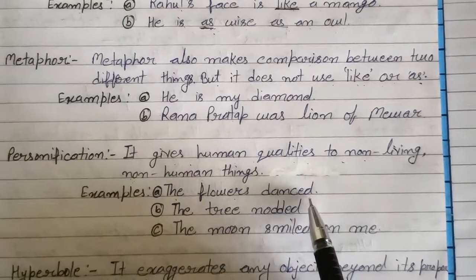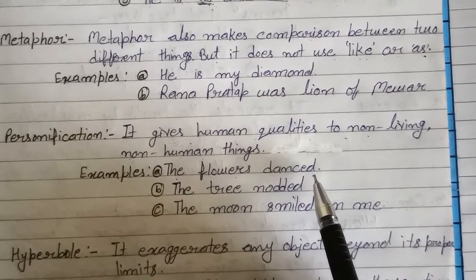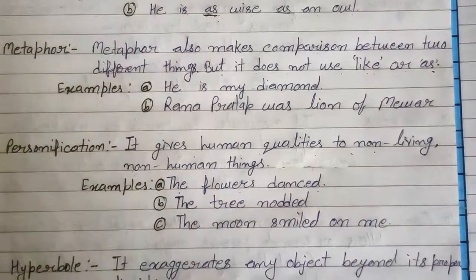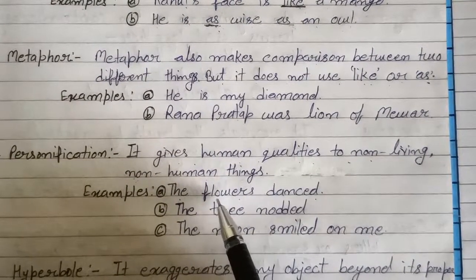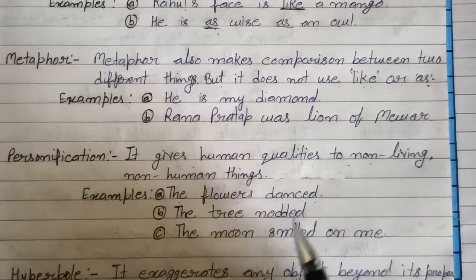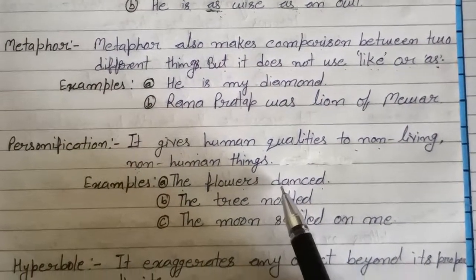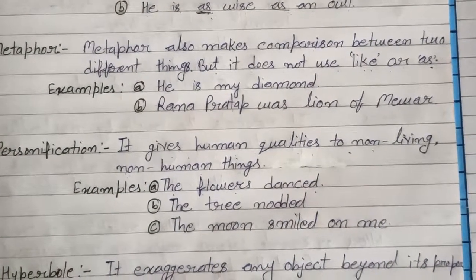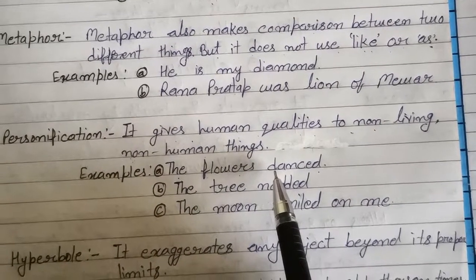The flowers danced. Means, can you imagine that flowers also dance? No, you can't imagine that. Even the flowers don't dance, but they are presented here as human beings, like human beings dance and the flowers are dancing. Means the flowers are acting as human beings. Is that clear? If anything acts like a human being, then there will definitely be personification. Is that clear, everyone?